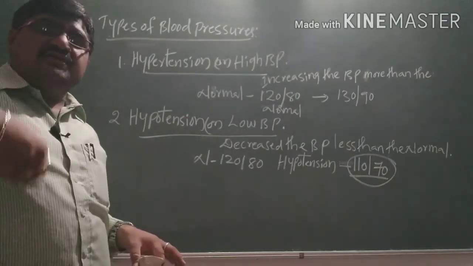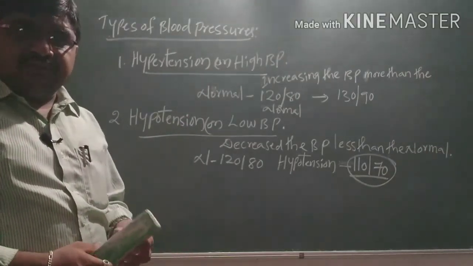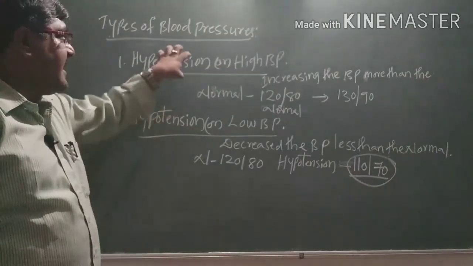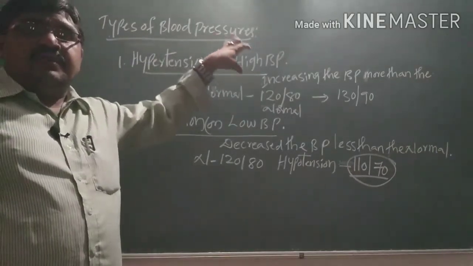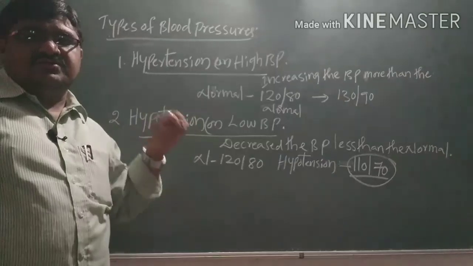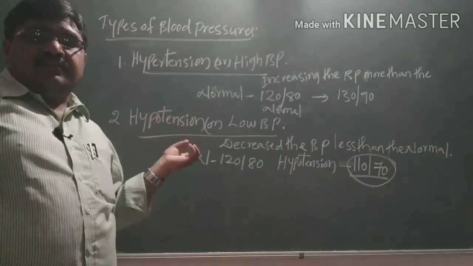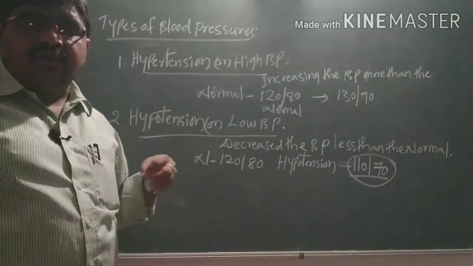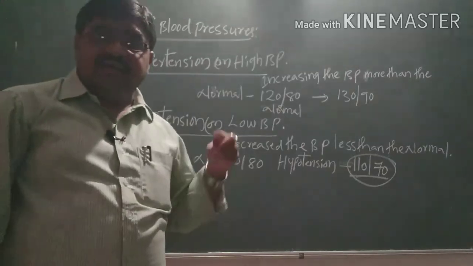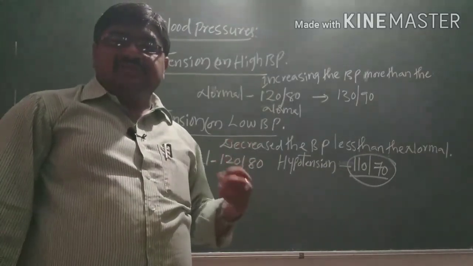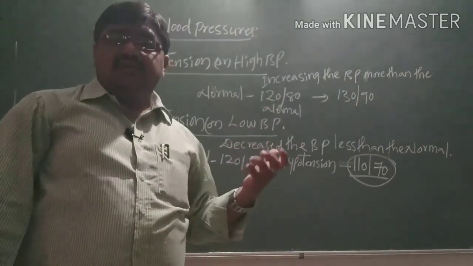If it is increased above normal, we call it hypertension or high blood pressure. This is the topic of blood pressure in the circulatory system. In the next class we will discuss another topic.